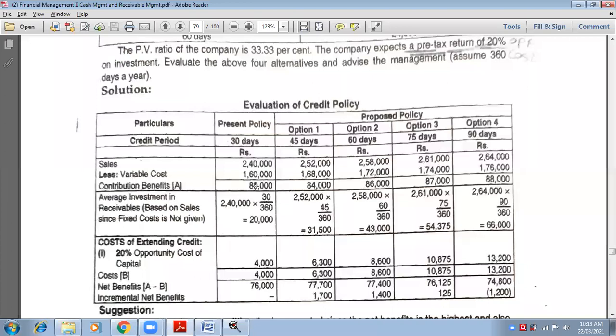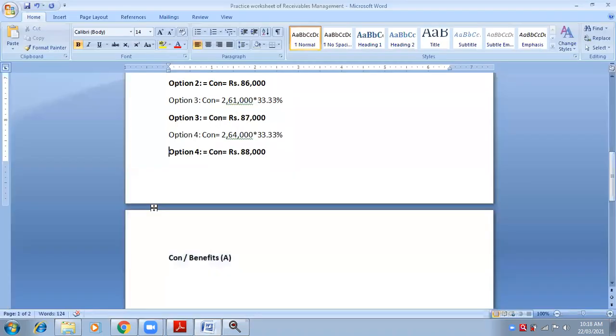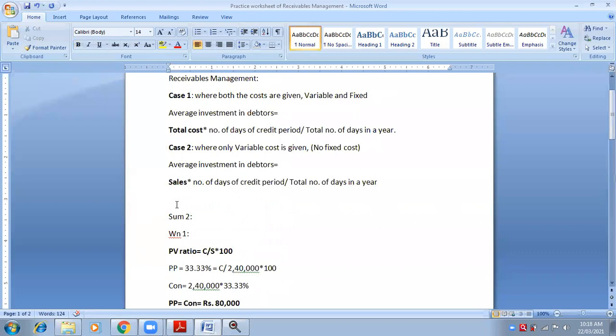Now, the second part after this block is to calculate average investment in debtors. Write down average investment in debtors in the particulars column. Now tell me, which formula has to be applied? There are two options for calculation of average investment in debtors. Formula number 2. Very good.